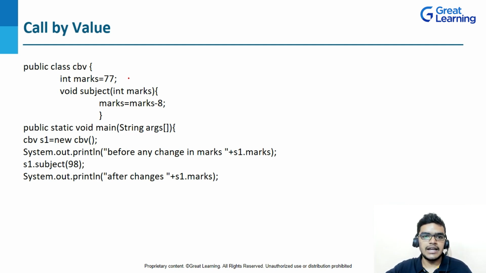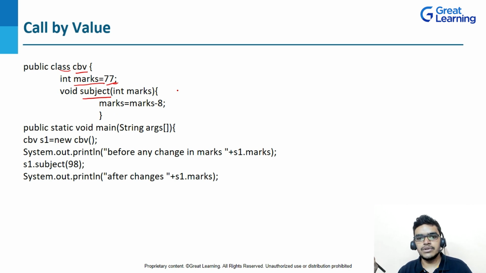So here you can see that I've created a class whose name is CVV, call by value, and I've declared a variable which is of integer data type, and I've assigned the value 77 inside it. Now, as I told you, the original value will not be changed. So what I have done is create a method subject, and inside that I'm passing this parameter int marks, and inside this method I'm writing marks equal to marks minus 8.